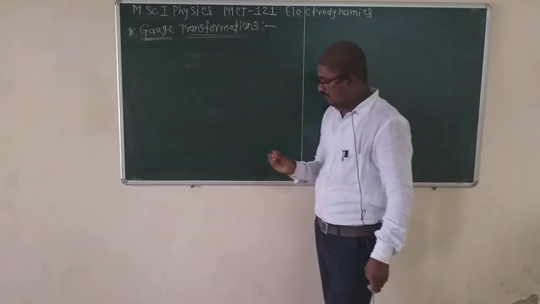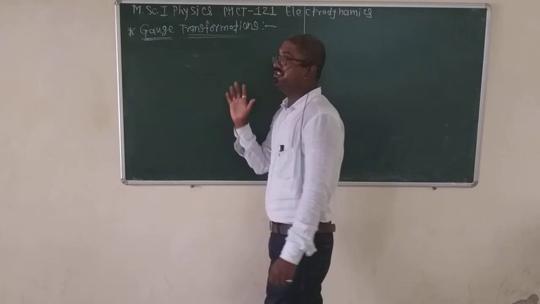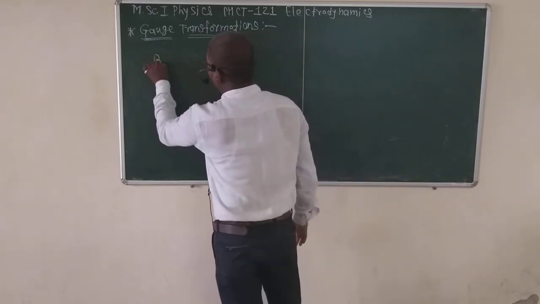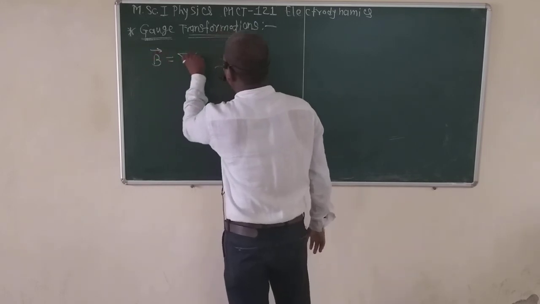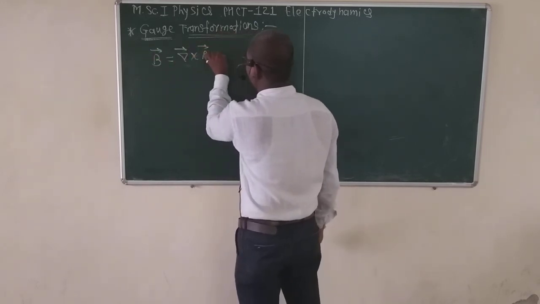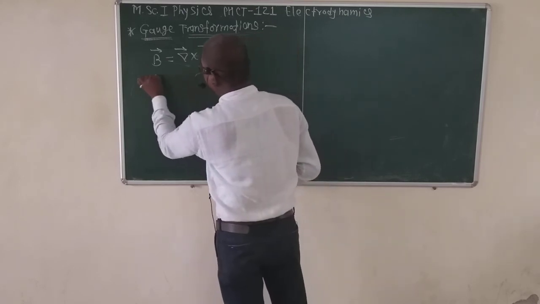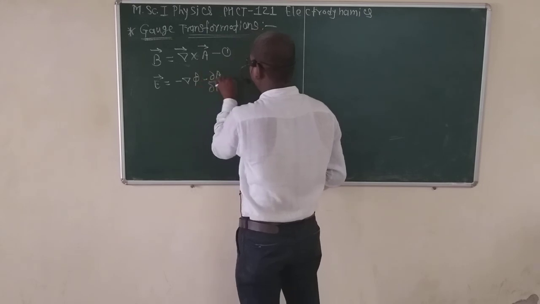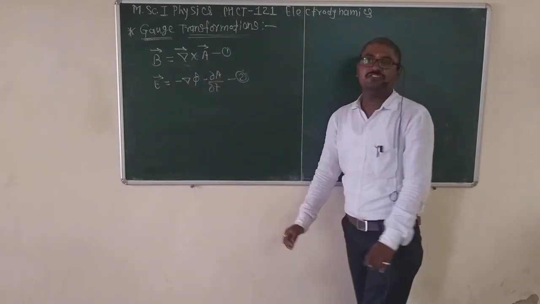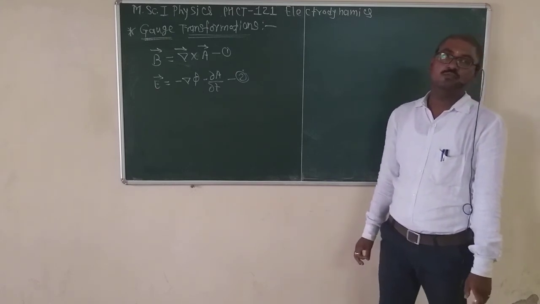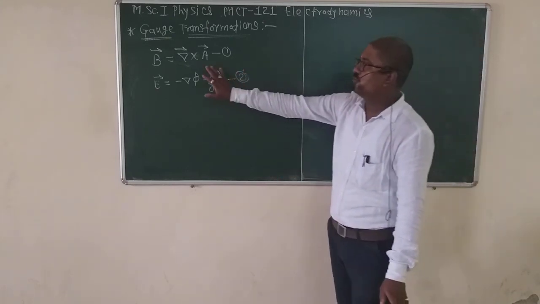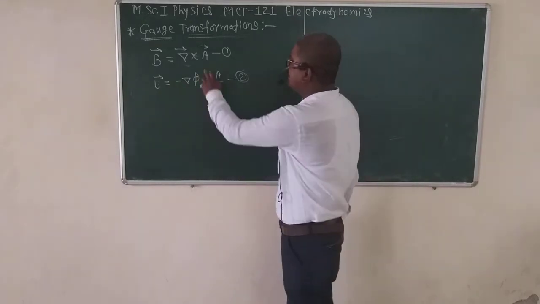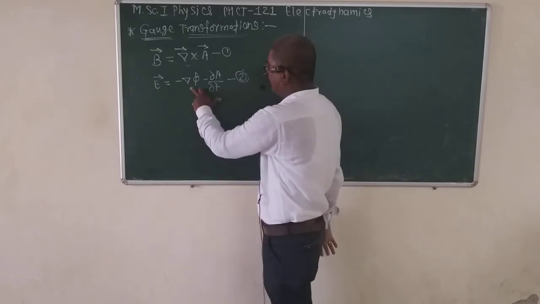In the previous video, we showed two equations: B bar is equal to del cross A, equation 1, and E bar is equal to minus del phi minus del A by del t, equation number 2. These two equations we showed in the previous point, the inhomogeneous wave equation. A is the magnetic vector potential and phi is the magnetic scalar